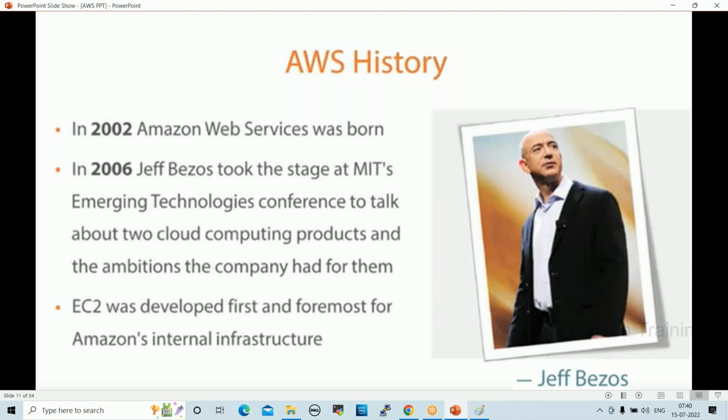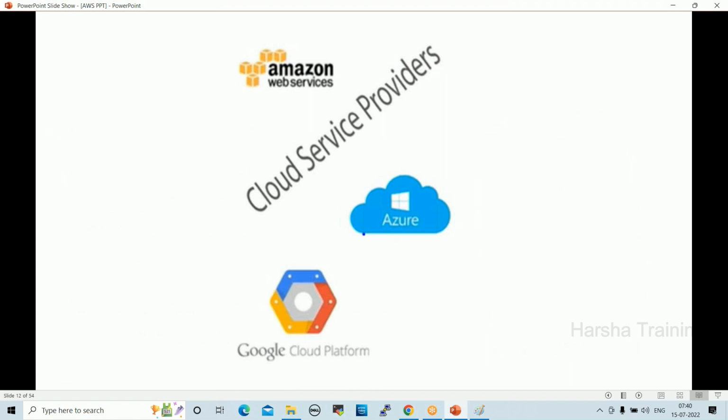Currently, AWS occupies 33% of the market share. Nearly 25 more clouds are there in the market, and they occupy the remaining percentage. These are the three popular clouds: AWS, Amazon Web Services, Microsoft Azure, and Google Cloud Platform. We have 25 more clouds available.